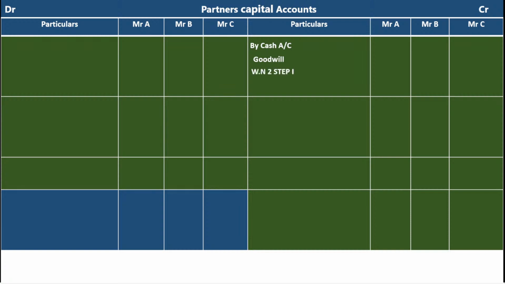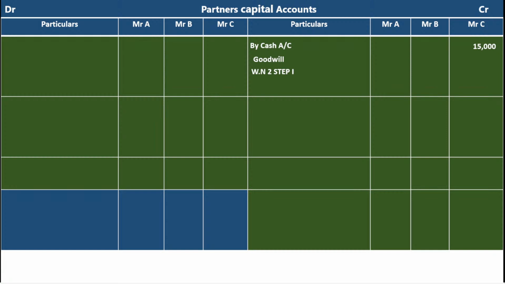Goodwill, working note number 2, step number 1, 15,000. Once again I am explaining. What is the journal entry? Cash account debit to Mr. C's capital account. Now we are preparing the partners' capital account, so Mr. C's capital account is credited by cash account. Step number 1 is completed. Step number 2 is apportioning this goodwill among the old sacrificing partners' capital accounts.